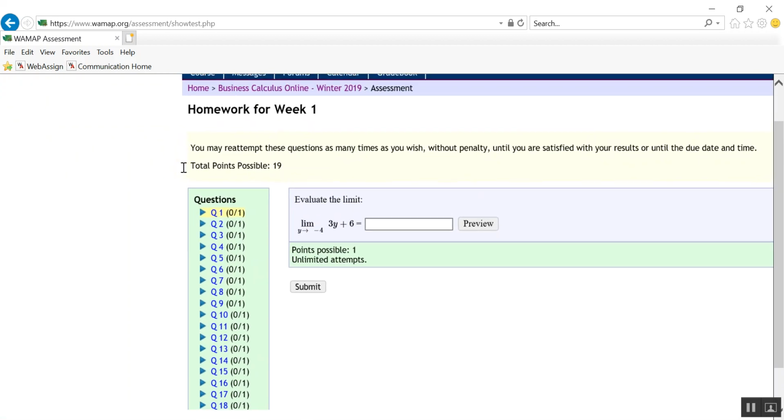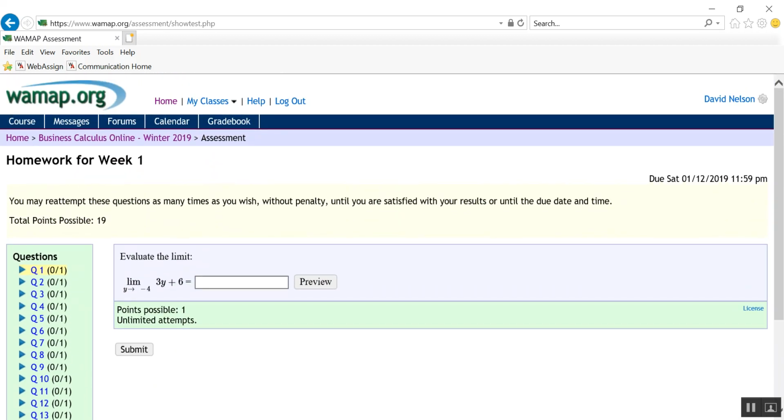I just enlarged my view there a little bit. All right. Anyway, so those are your homework assignments. These are due weekly. You can, without penalty, try to answer these questions as many times as you like until the due date, so you have as many attempts as you want until the due date. That's there. And once you get it right, it won't change your grade.